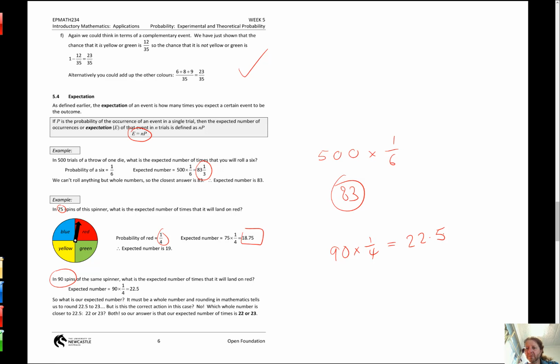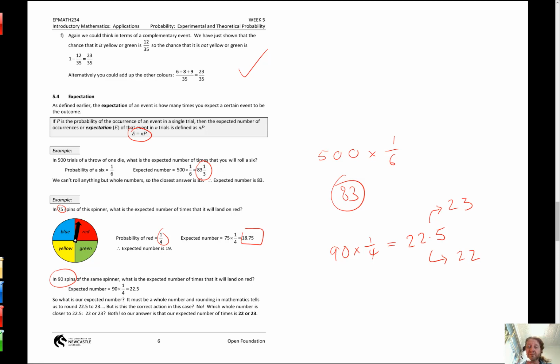Mathematically, we would always round 22.5 up to 23, because that was the rule we used. We said, look, if this digit is followed by a 5 or greater, round it up. But that didn't mean to imply that 22.5 is closer to 23 than it is to 22. The truth is, 22.5 is a half away from 23, and it's a half away from 22. It's exactly slap bang in the middle. So real life doesn't know our rules about when we're going to round or not.